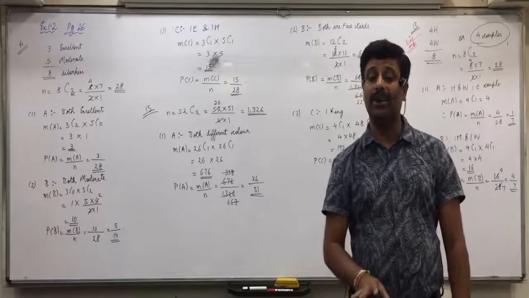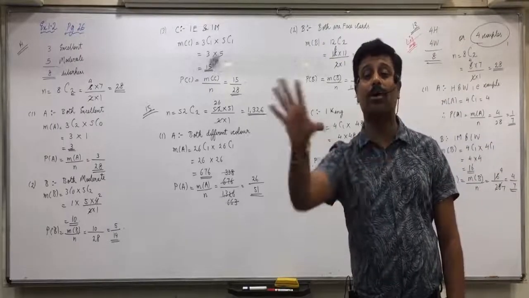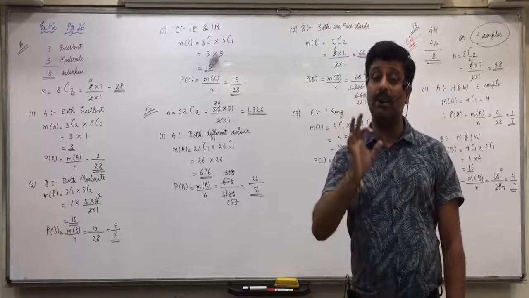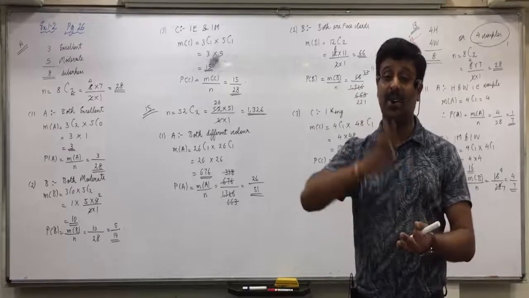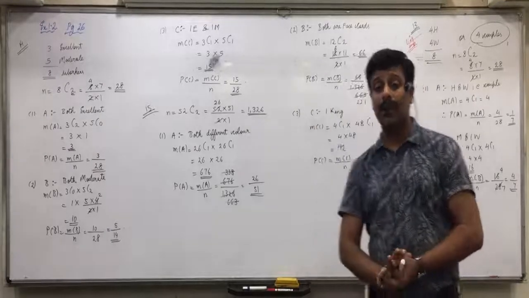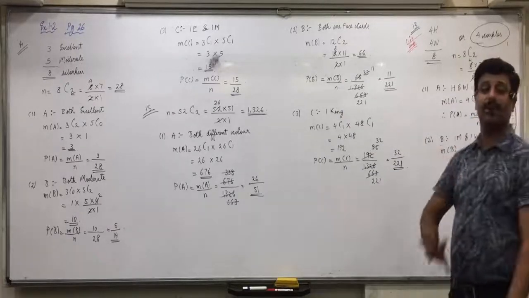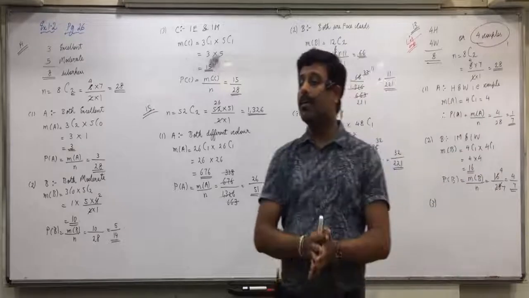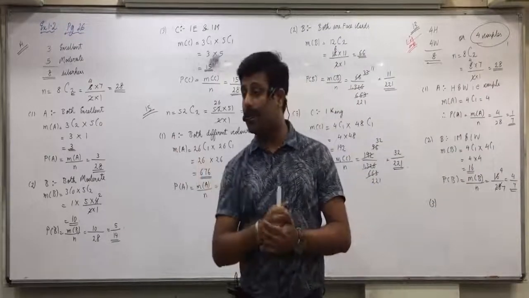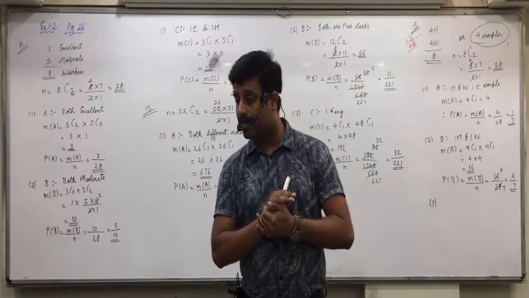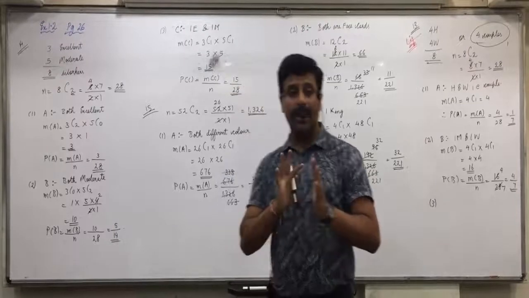Now the question is, they are man and woman but not husband and wife, meaning Mr. A with Mrs. B or C or D only. 4C1 into 4C1 minus 4C1, correct.